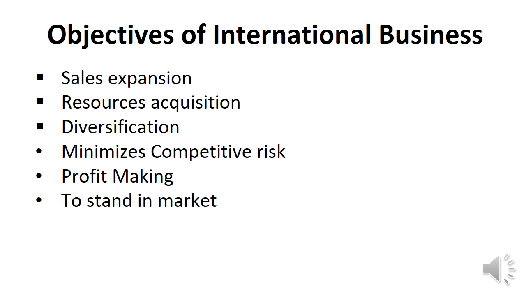The second objective of international business is resources acquisition. Resources are one of the important things in international business. A company going international will identify where labor is available very cheaply, where finance is available in plenty, where technology is of a very high standard, and where other resources are available at a lower cost. So it has to acquire all the resources to meet the demands of the business.